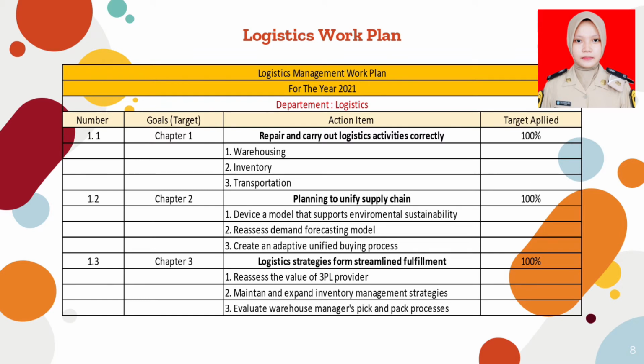Number 1.2 Goals Chapter 2 Action Item is planning to unify supply chains. Number 1 is devise a model that support environmental sustainability, recommends that companies address climate risk in their supply chain by focusing where they have the greatest impact and greatest influence and taking several steps.